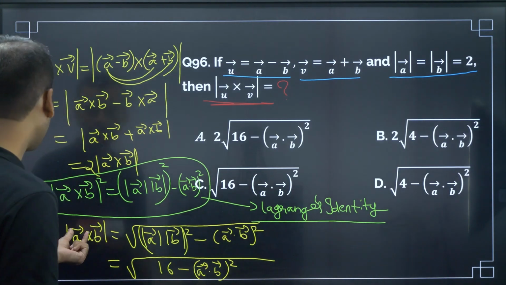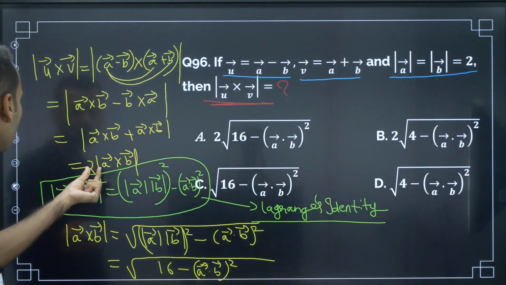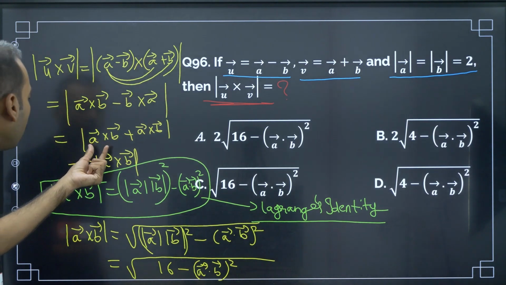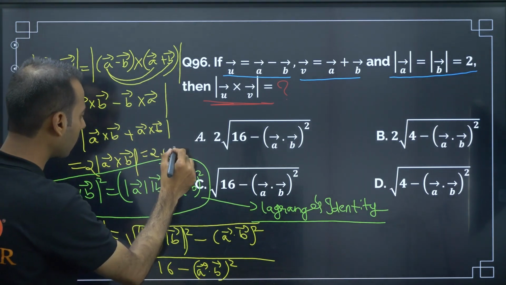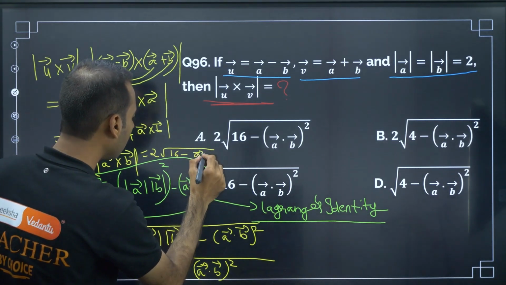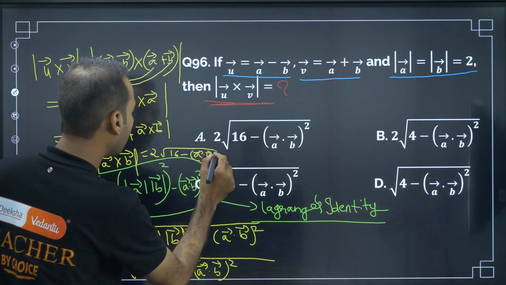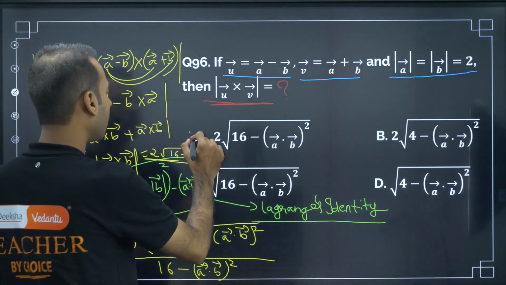Next, this is A cross B. So what is the question? The question is, now this we have left here. This is equal to 2 times under root of 16 minus A dot B square. So 2 root of 16 minus A dot B square. So A is the answer.